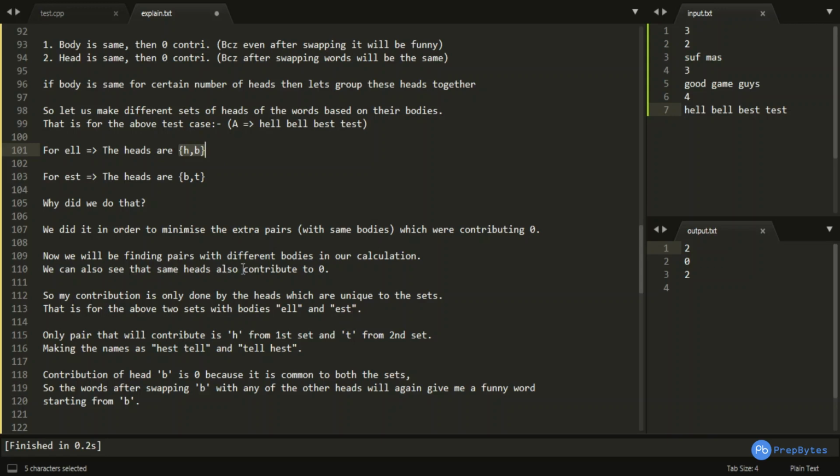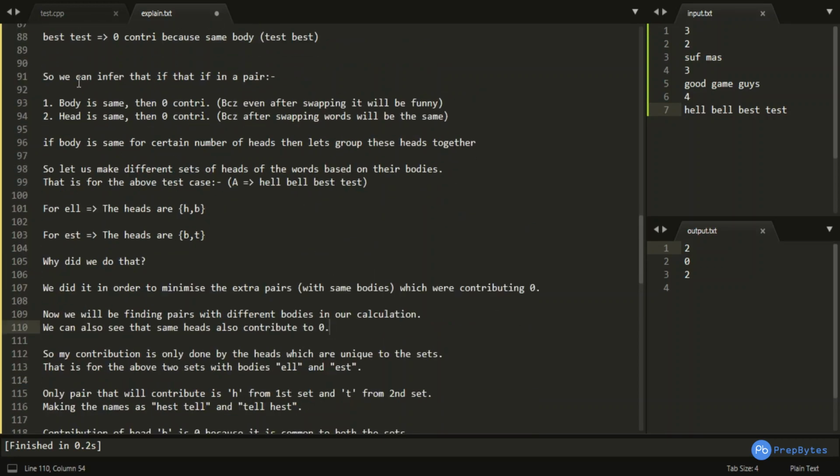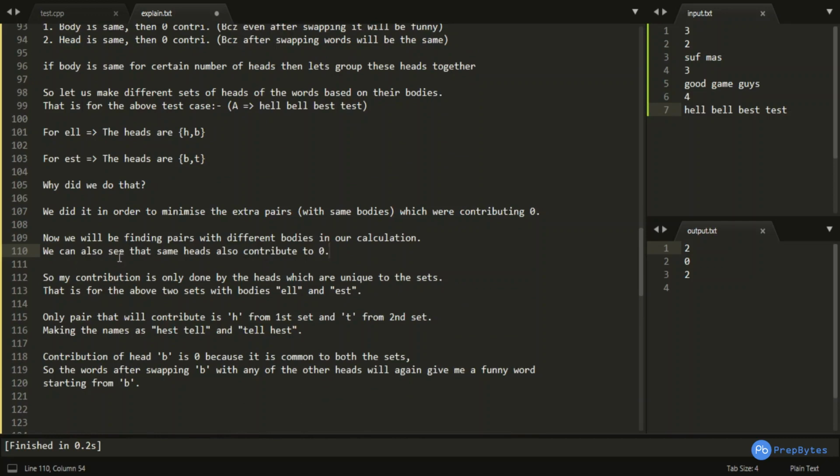So we can see that same heads also contribute 0. As said earlier, even if a pair has different bodies, if it has the same head, then it will also contribute 0. As I said over here, if the body is the same, then 0 contribution. If the head is the same, then also 0 contribution. So my major contribution is made only by the heads which are unique in the sets. And what are the sets over here? Sets are nothing but bodies, right?